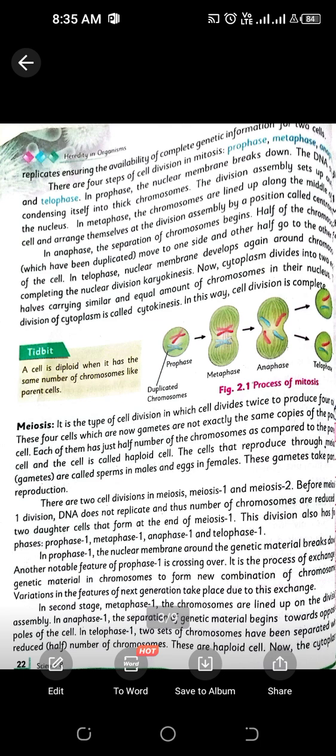Mitosis is a cell division in which there is a formation of only two daughter cells. In meiosis, we have four daughter cells. In mitosis, the cells are diploid. In meiosis, the cells are haploid. Mitosis takes place all the time, and meiosis takes place during reproduction. Mitosis occurs only in the body cells, which are known as somatic cells, and meiosis happens only in the germ cells.